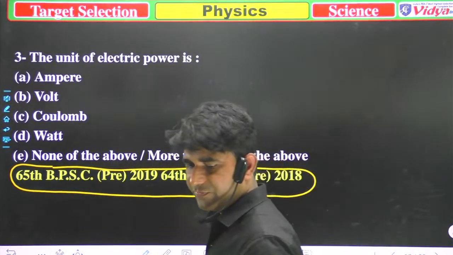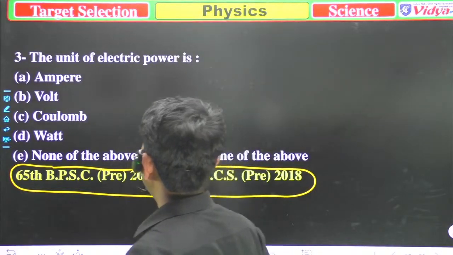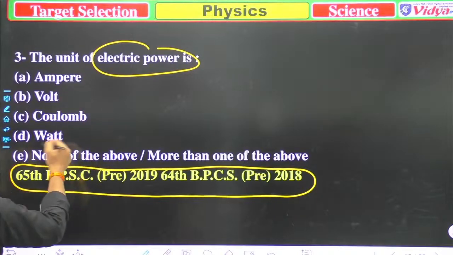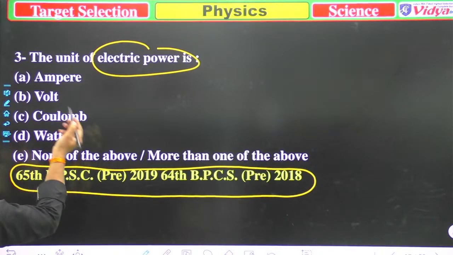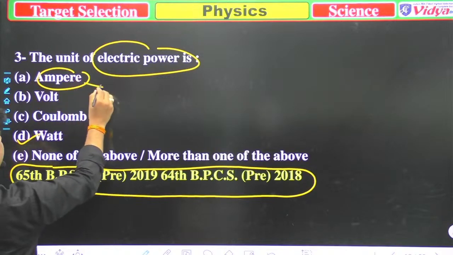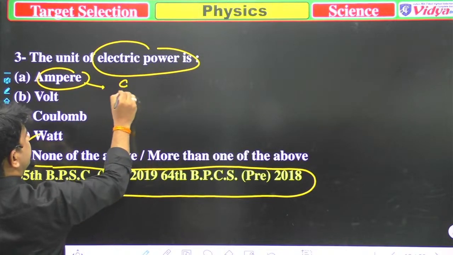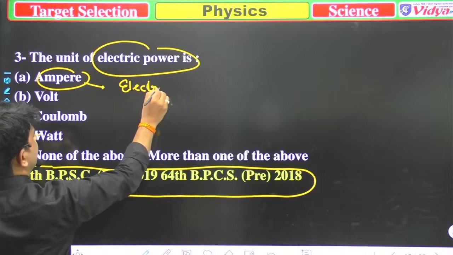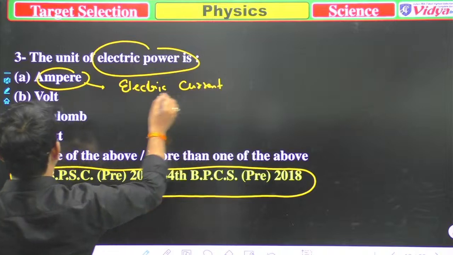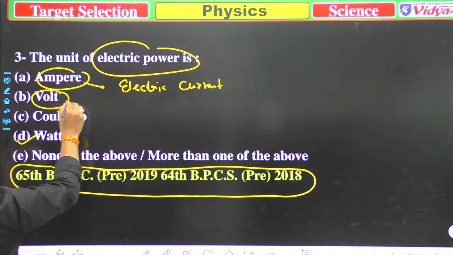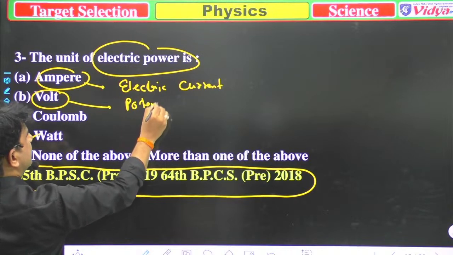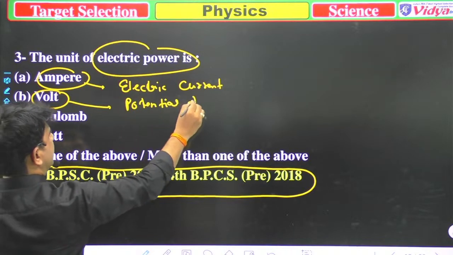Savannah, you are confused, so don't be confused. Again, the unit of electric power is the watt. Ampere is the unit of electric current. Volt is the unit of potential difference.